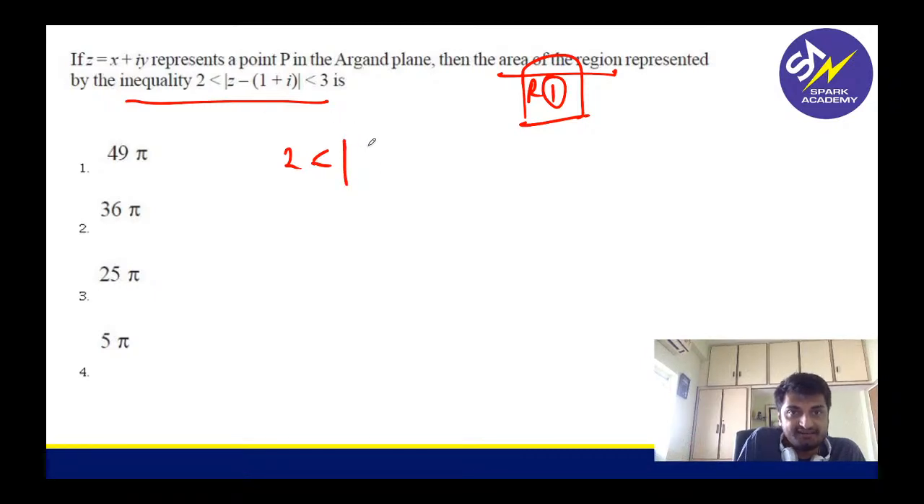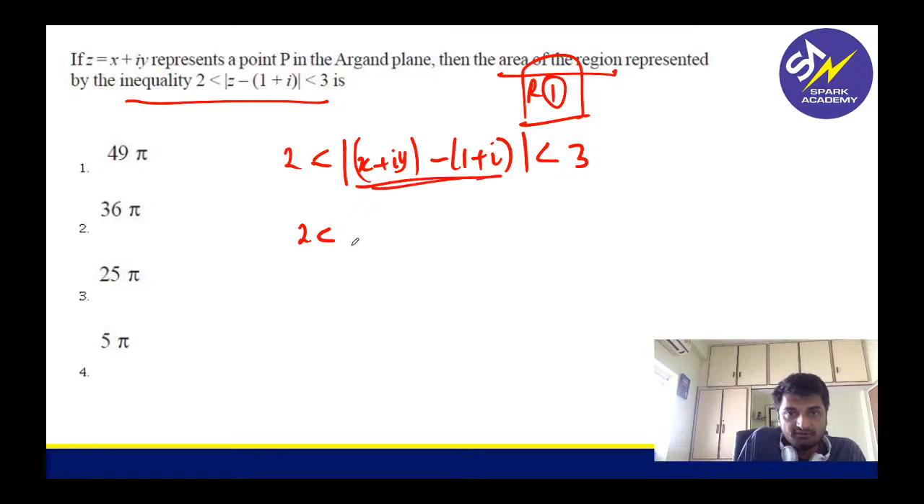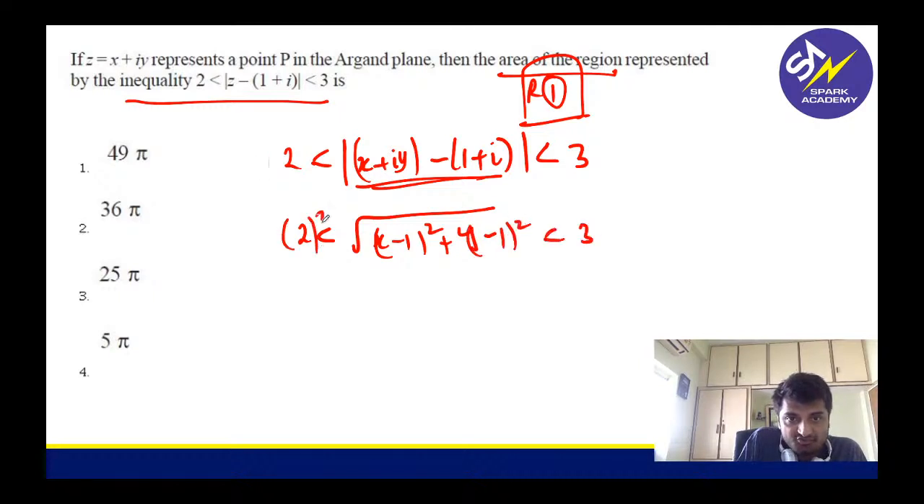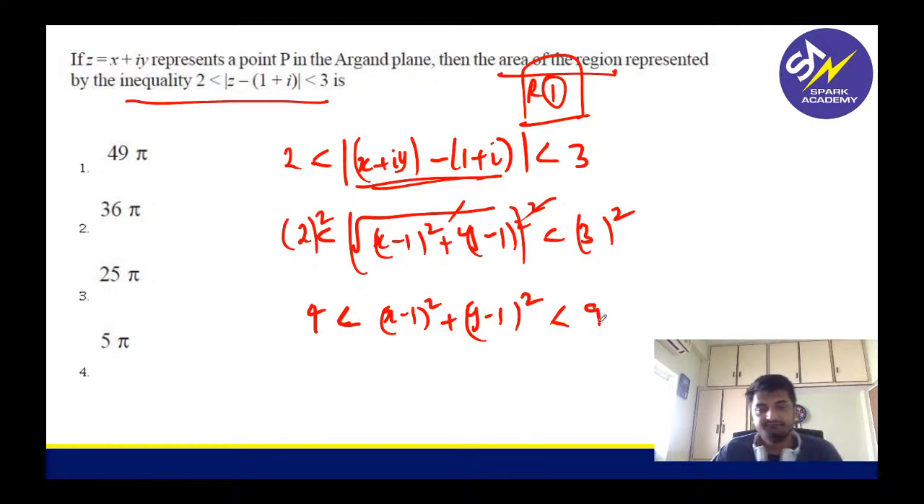So how do I write z? I'll write it as x plus iy. The modulus of z minus (1 plus i) should be less than 3, and greater than 2. How do you write the modulus now? It is the square root of (x minus 1) whole square plus (y minus 1) whole square, and that should be less than 3. So you can square on both sides; square and root will get cancelled. 4 less than (x minus 1) whole square plus (y minus 1) whole square less than 9.